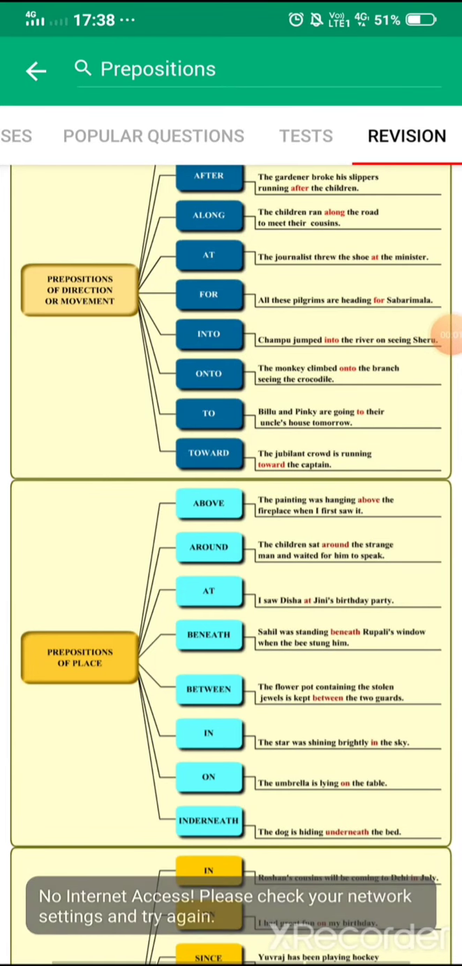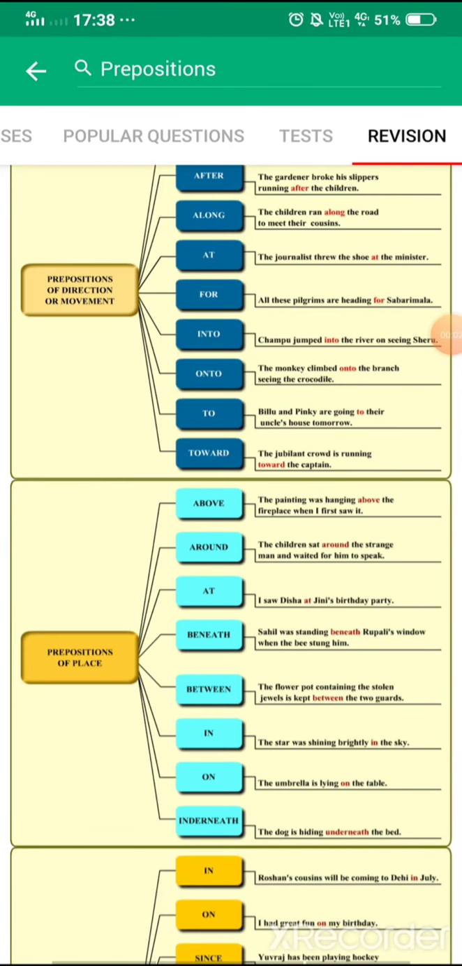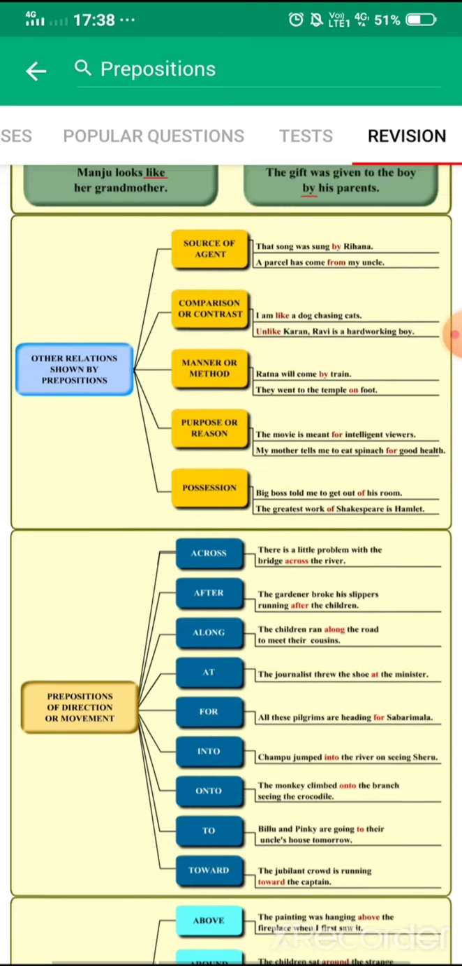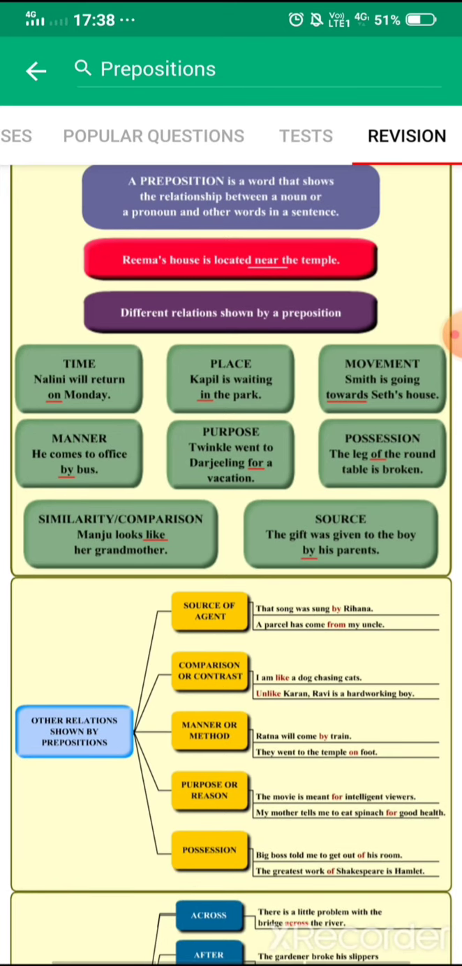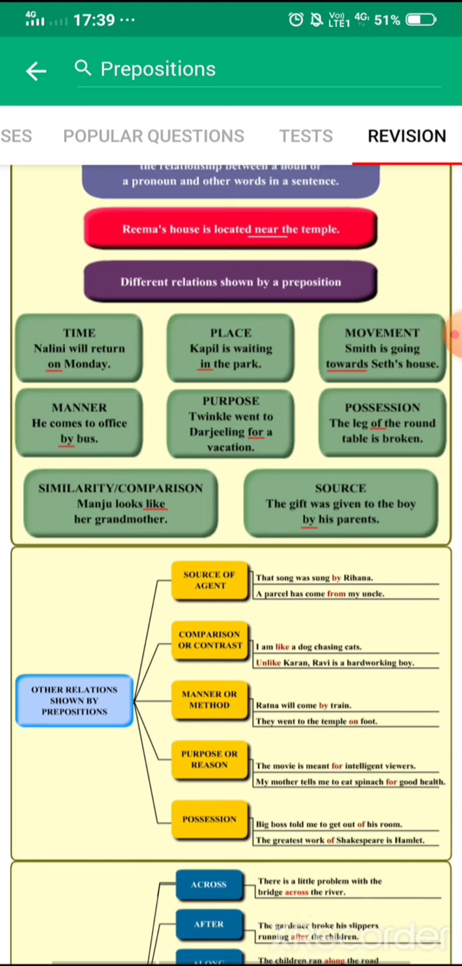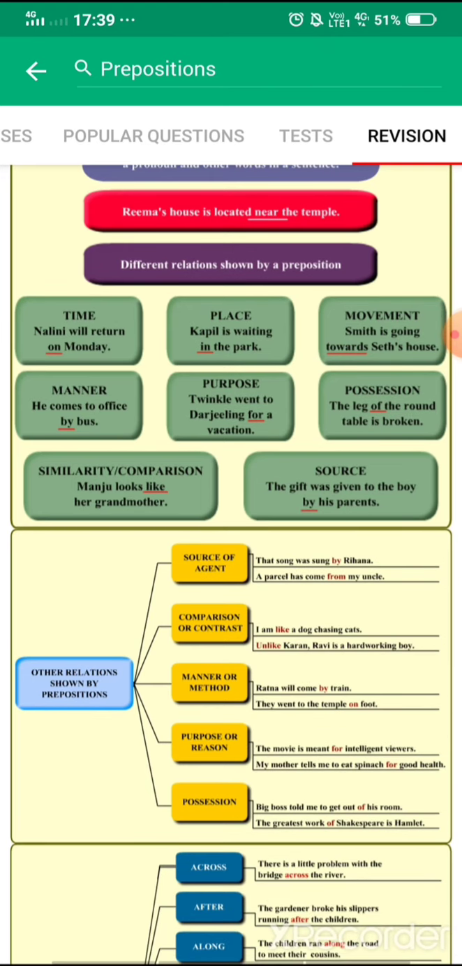So now here students, in our previous class we have read about the preposition: what are the prepositions, how many types of prepositions are there. And the next is here we have read that there are time, place, movement, manner, purpose, possession, similarity and source. These all types of prepositions are there. I didn't tell you that a particular word will be used with time only, as in on will use with time only, but I told you that there are these types of prepositions.